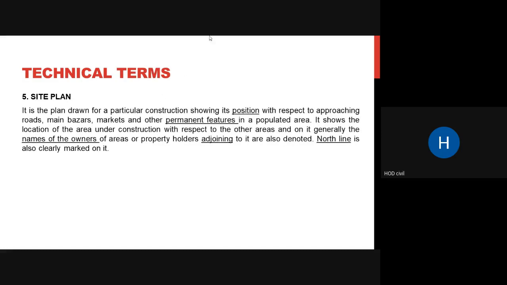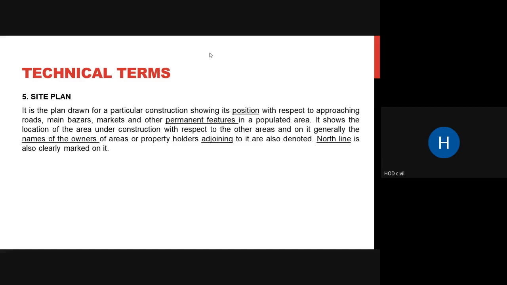Next thing, site plan. What do you mean by site plan? A site plan is the plan drawn for a particular location, giving its position. Whenever you have a site, your site plan gives where your site is with respect to your road and some important permanent feature. So you know where exactly your site is with respect to these permanent points. It shows its position with respect to approaching roads, main bazaars or markets, or any other permanent feature in a populated area. It shows the location of your area under construction with respect to other areas.